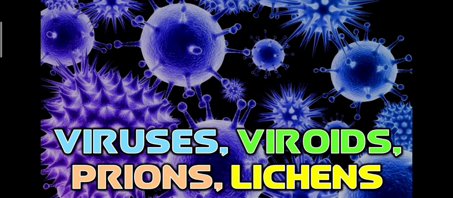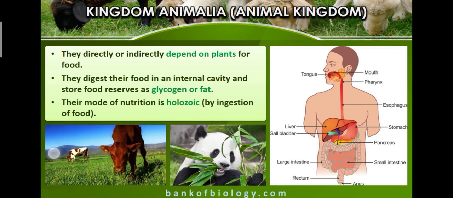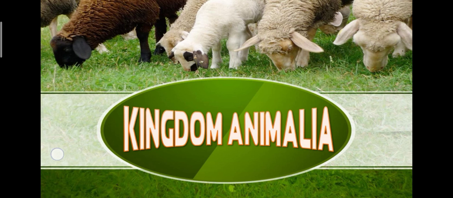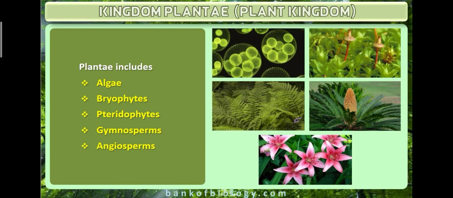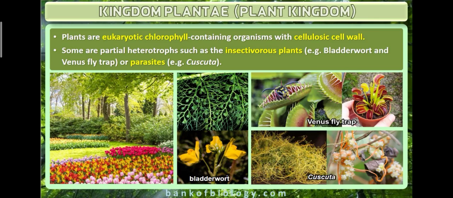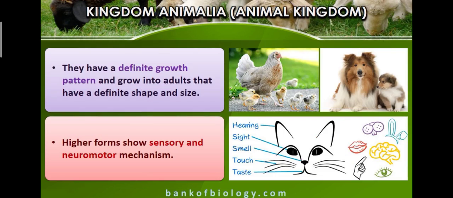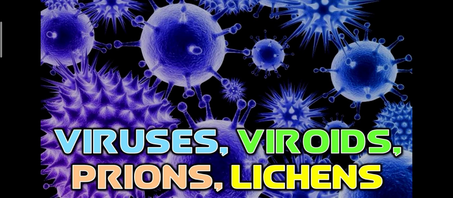Okay, in the previous class we discussed plants and the animal kingdom. We have already completed the plant and animal kingdom. Students, I hope you all understand the topic clearly. Now the last topic of our chapter is viruses, viroids, prions and lichens. This is the last topic of our chapter.